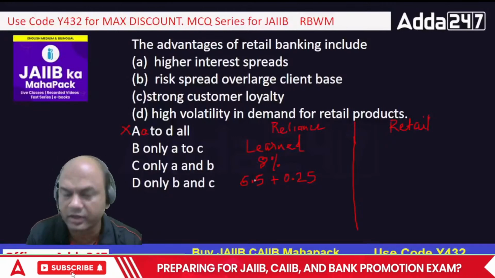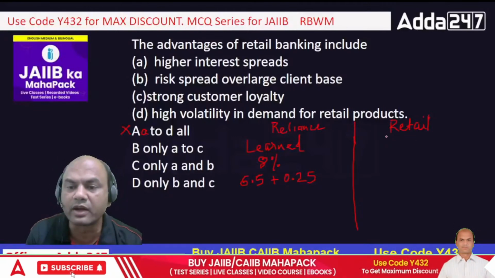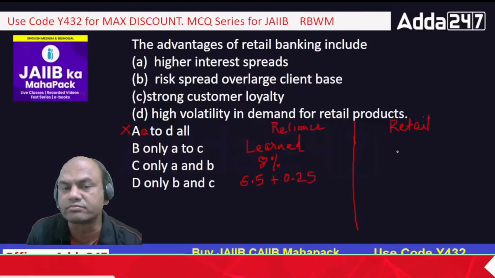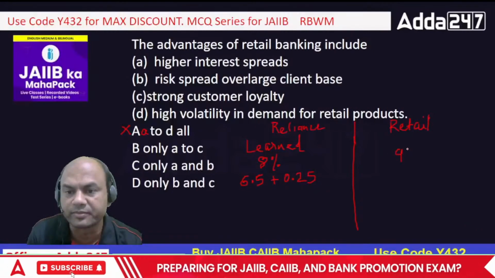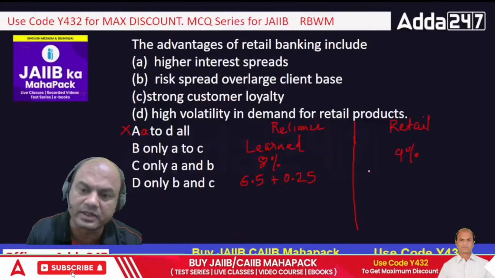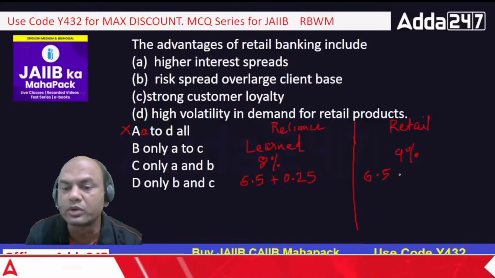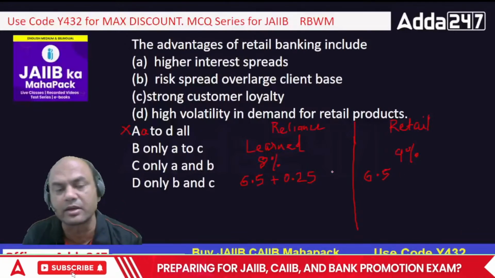But if I tell a retail customer that the rate of interest is 9%, will that customer tell me that repo is at 6.5, so you don't charge me this extra 2.5?